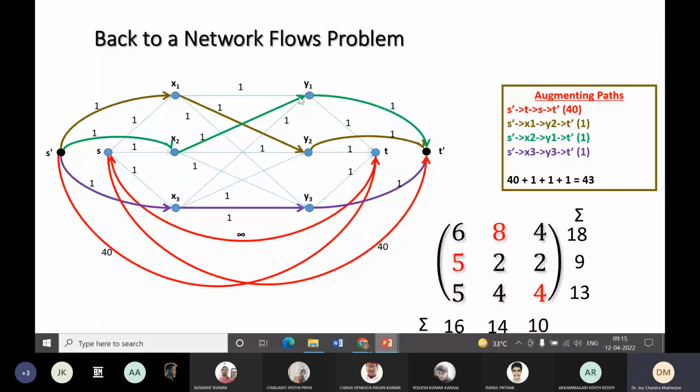Similarly, X2 to Y1, second row, first column. This is also rounded up. Similarly, X3 to Y3, this is also rounded up. Okay. That is why they are demarcated as red, and all other values are rounded down.